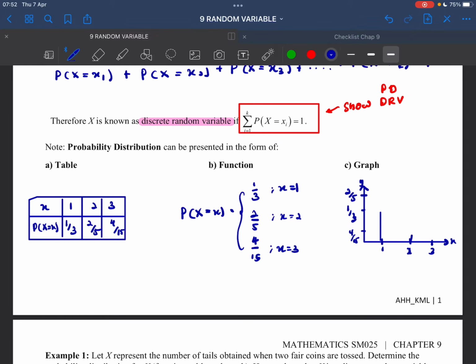When x equals 2, we have P(X = x) equals 2 over 5. If x equals 3, we have P(X = x) equals 4 over 15. So your graph for the probability distribution for a discrete random variable will look something like a histogram. Please take note of this before we continue to the next one.